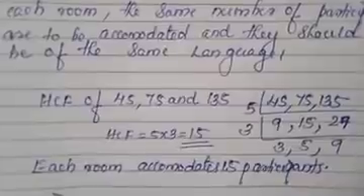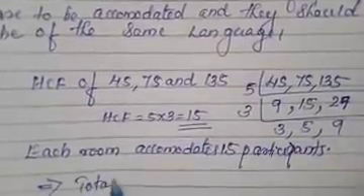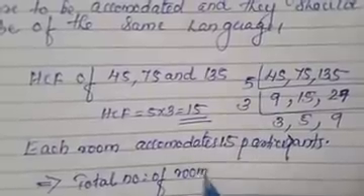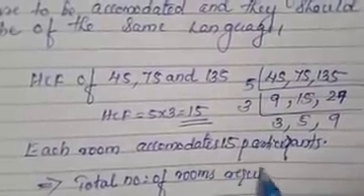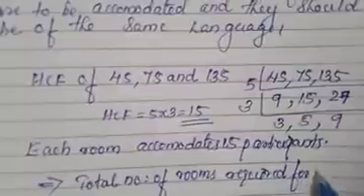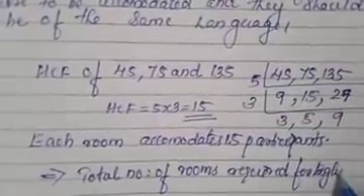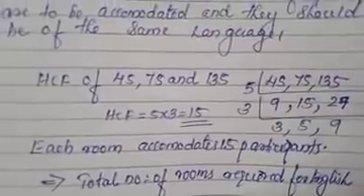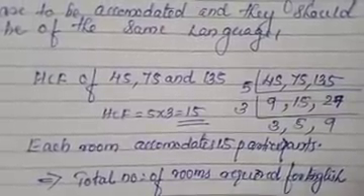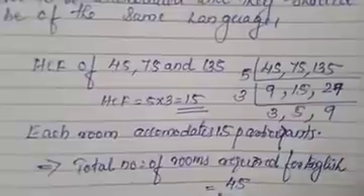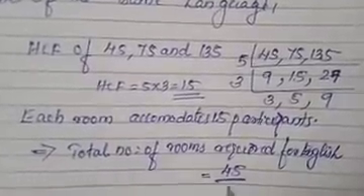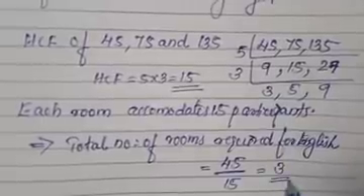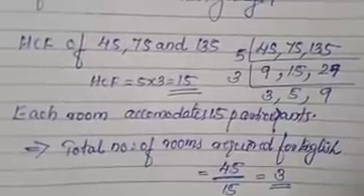Then the total number of rooms required for English. First we should find English. Total number of rooms required for English, we have to find. English equals, what is the number of English? The number is 45, divided by the HCF, that is 15. So 15 how many is 45? 3 times. That is the answer for English.